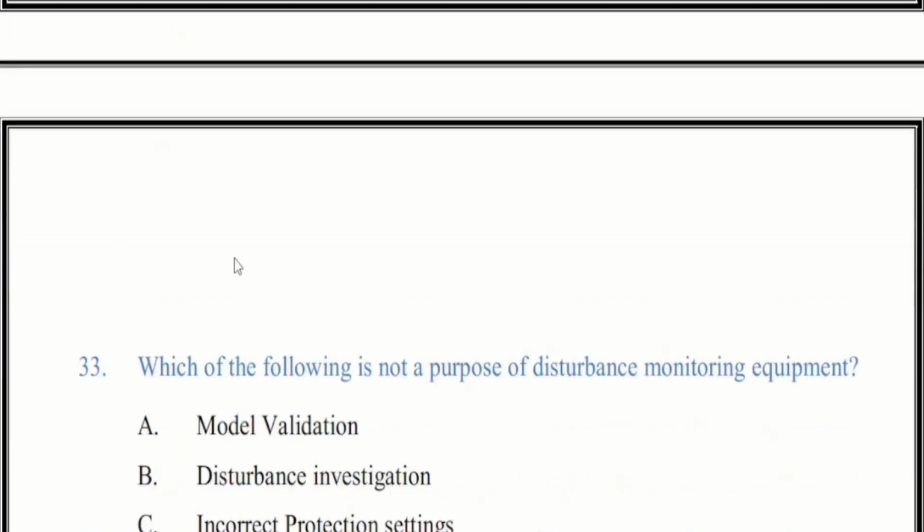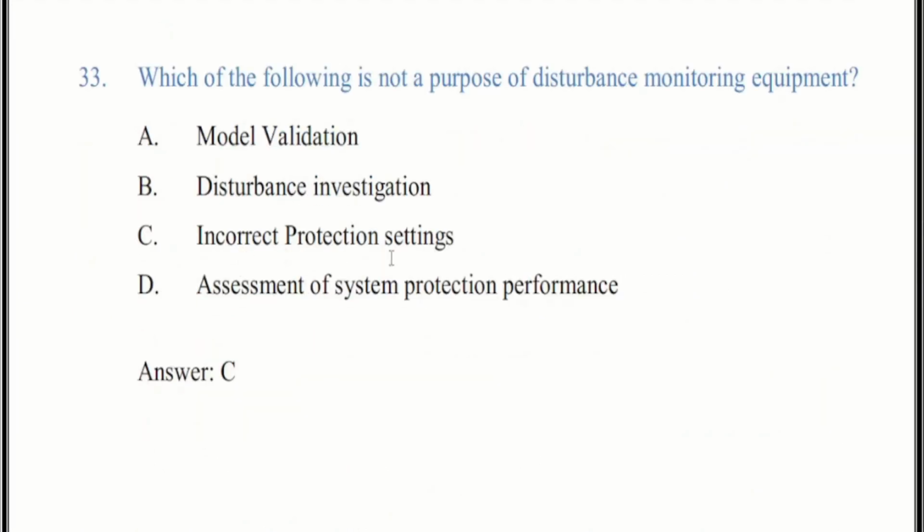Now we come to question number 33. Which of the following is not a purpose of disturbance monitoring equipment? There are four options. The correct answer is C, incorrect protection settings.